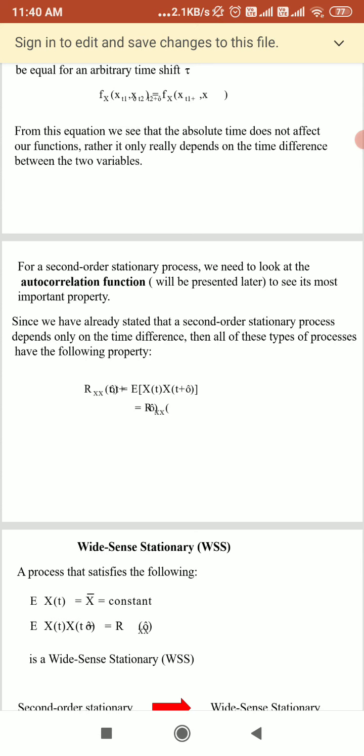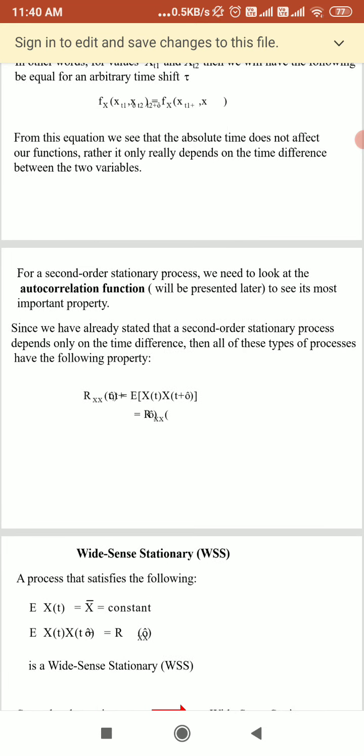So we can calculate their cross correlations. How? You will get Rxy(t1, t2) equal to E[x(t1) y(t2)]. So here you will get the autocorrelation and the cross correlations for the second order random process. Since we have already stated that a second order stationary process depends only on the time difference, all of these types of processes have these properties.